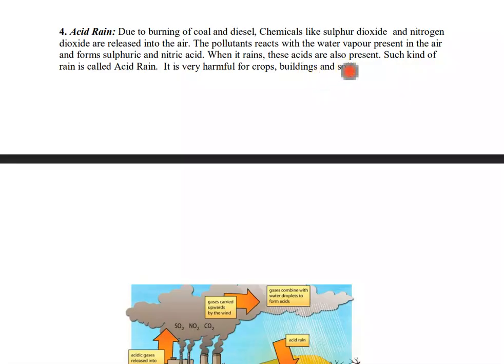So see, when coal and diesel burn, they release some chemicals like nitrogen dioxide and sulfur dioxide, and these gases react with water vapor present in air and form acids, sulfuric acid and nitric acid. And when it rains, these acids are also present in those water droplets, and this is called acid rain, and it is very harmful for crops, buildings, and soil.